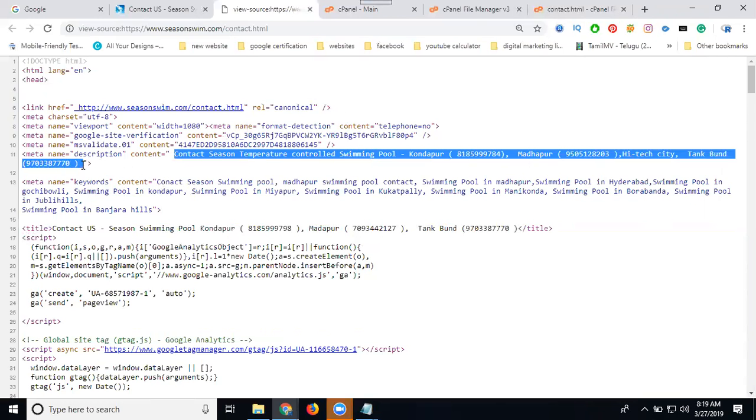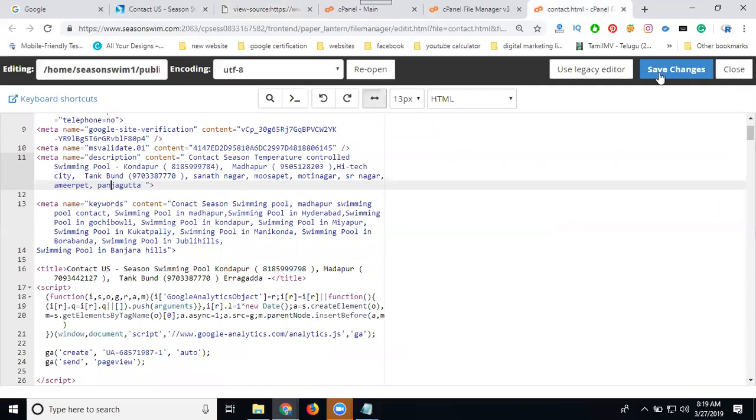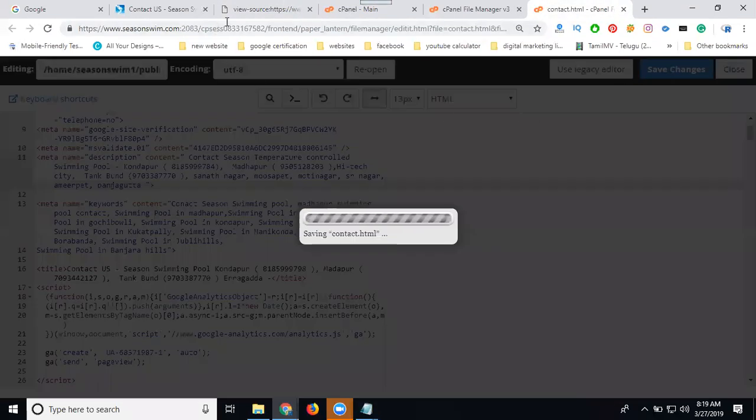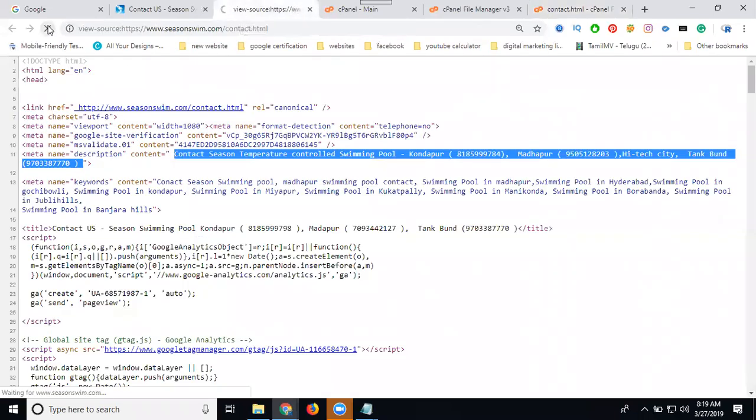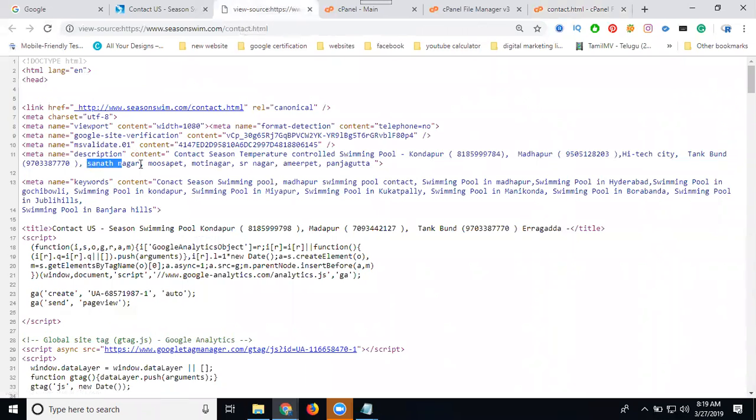I had not mentioned the other areas. So now after updating this, look, this came up for other areas.